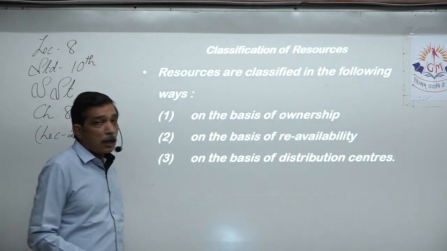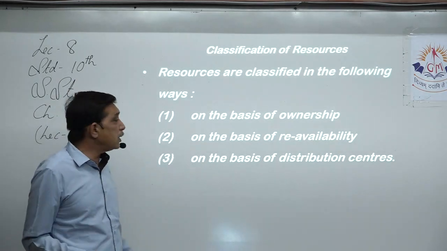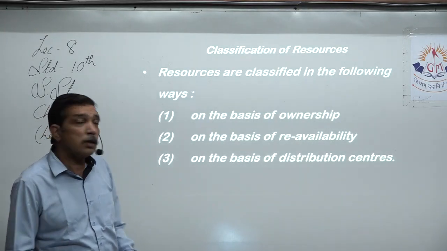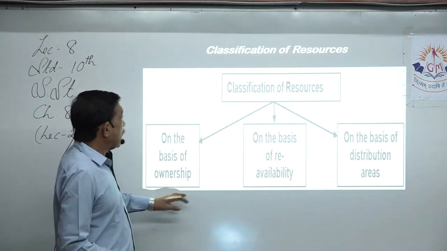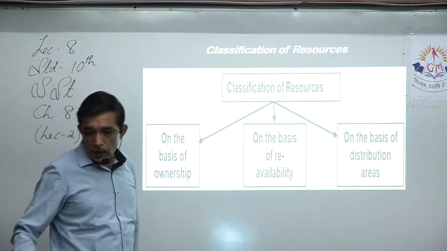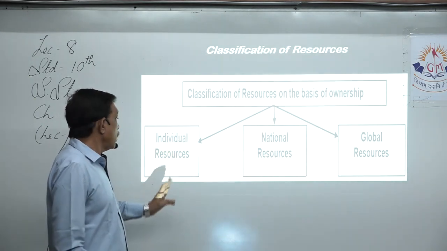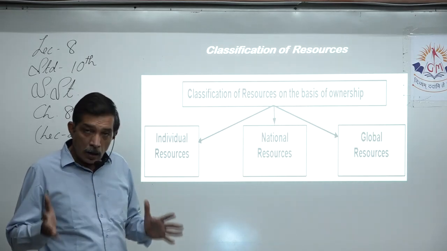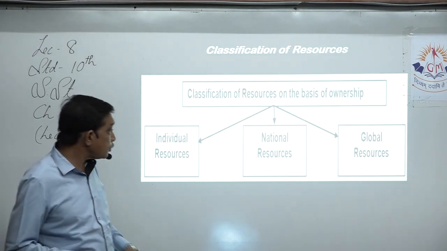Then resources can be classified according to their ownership, according to their re-availability, and on the basis of distribution area, that we learn. Now if we go to ownership, that can be an individual resource. For example, it may belong to an individual or a group of people, one company, lots of companies together. They will be owning it, or the government will be owning it.